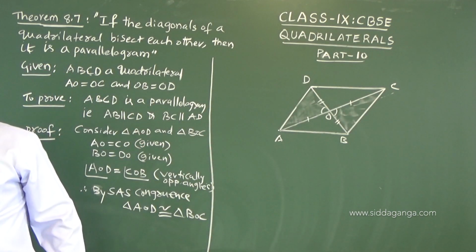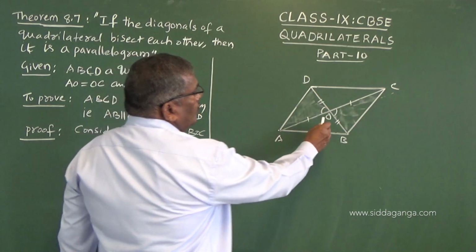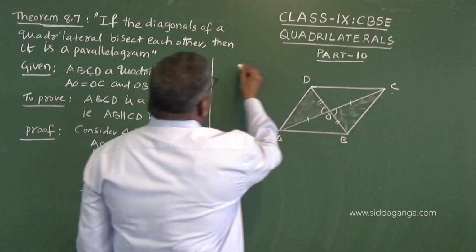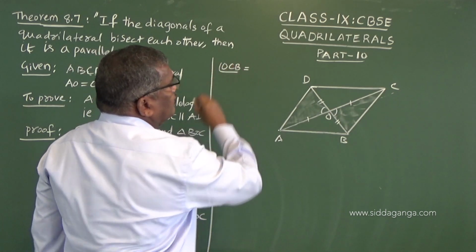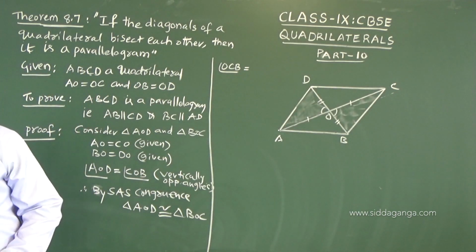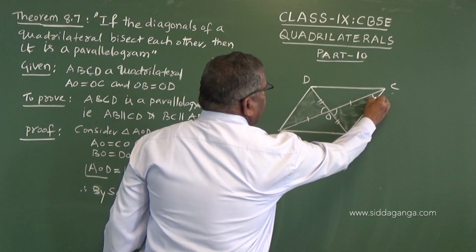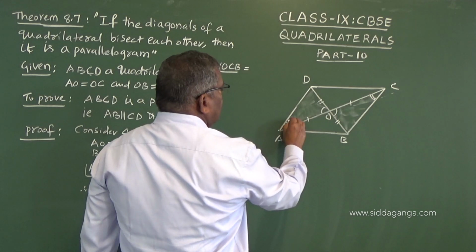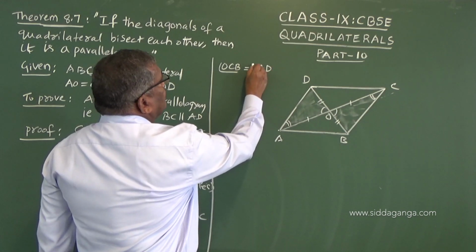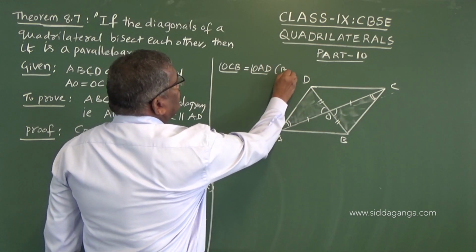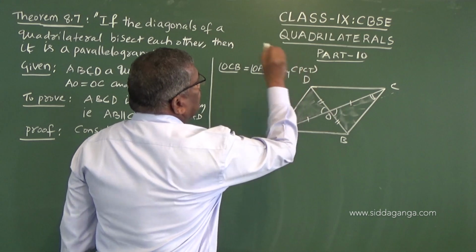Now, when they are congruent, angle OCB will be equal to the corresponding angle OAD. So that means this angle is equal to this angle. OCB equals OAD. So how do we say this? This is by CPCT, corresponding parts of congruent triangles, by CPCT.